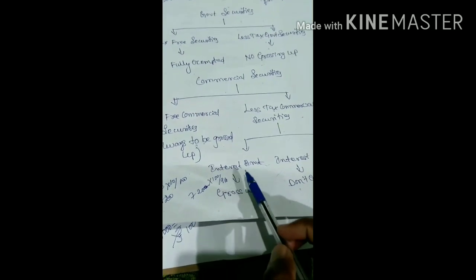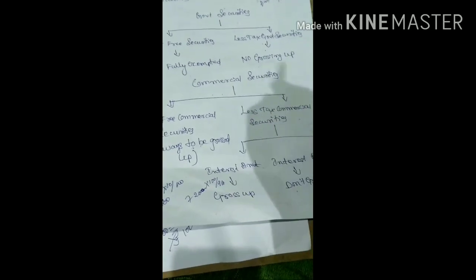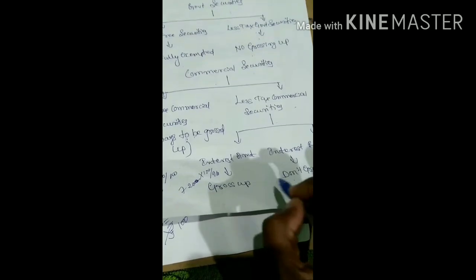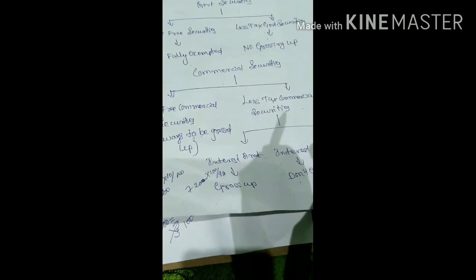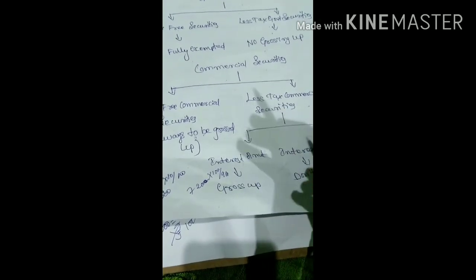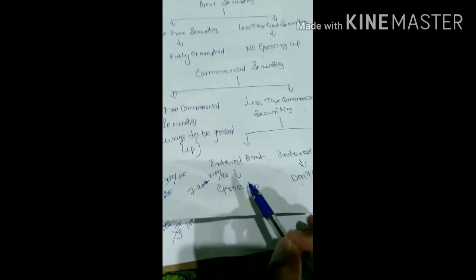If they are giving the interest amount directly, I was explaining here, rupees 10,000 received from Infosys securities. Now they are not specifying the interest rate, they are giving a direct amount. So when they are giving a direct amount, you need to do gross up.